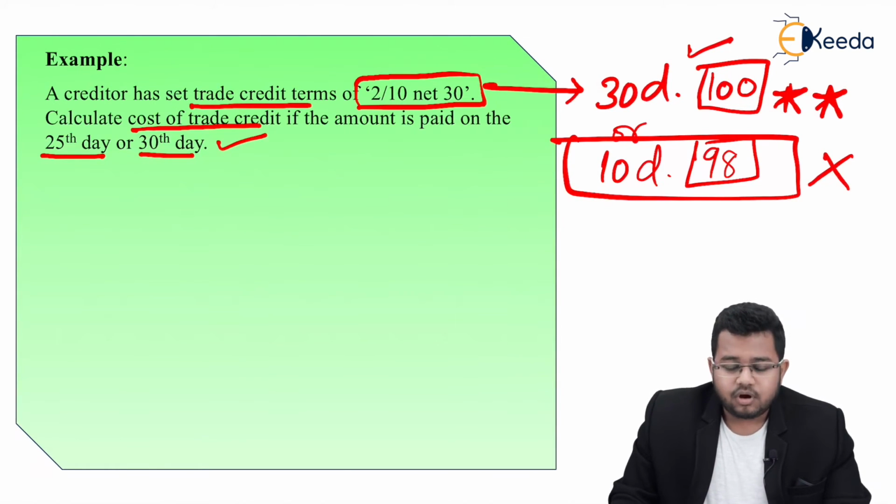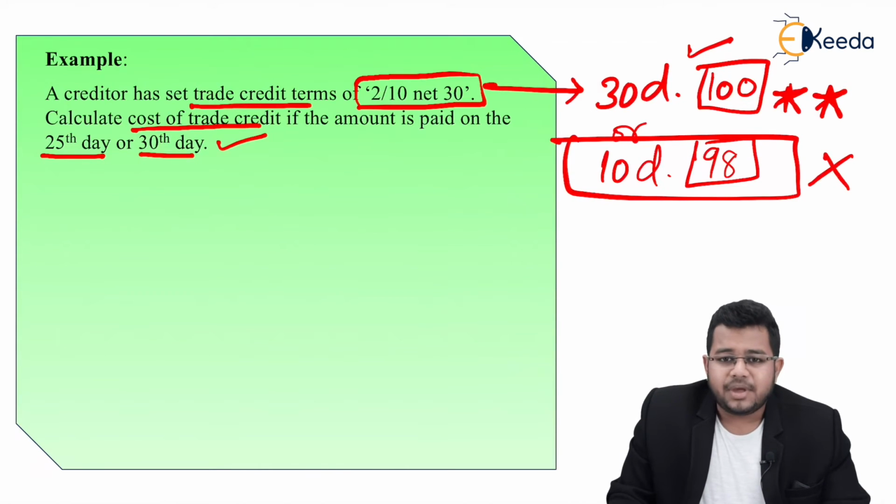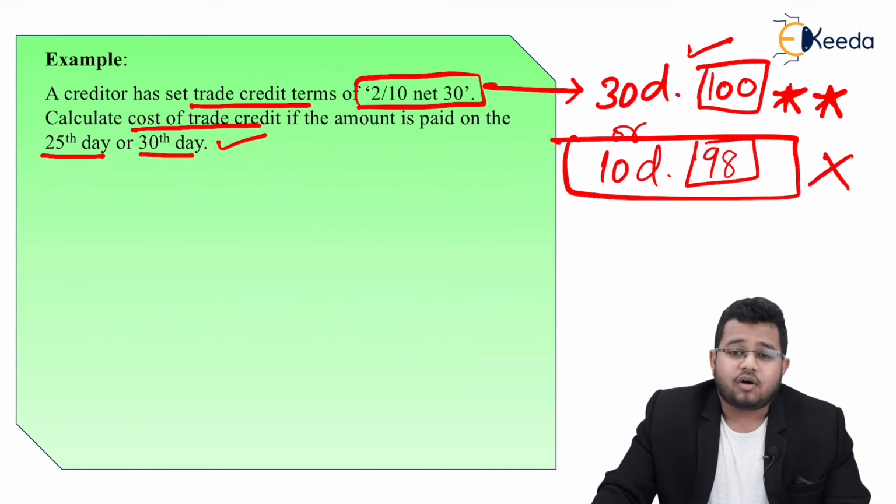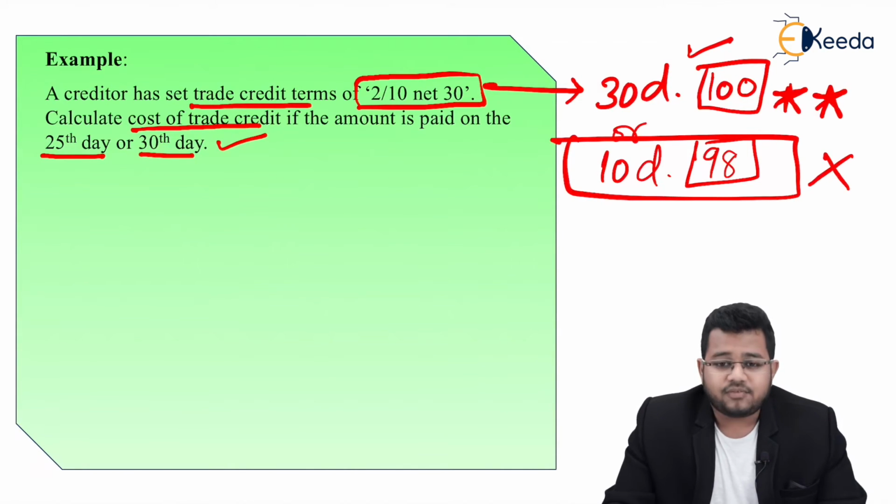Now, before we start the question, you should know what would be beneficial, the 25th day or the 30th day. The 30th day. Basically, you have to pay the amount on the 30th day. Use it till the 30th day and then pay it. If you pay on the 25th day, you are at a loss. You are losing out on that opportunity to use the funds for 5 more days. We can prove this.